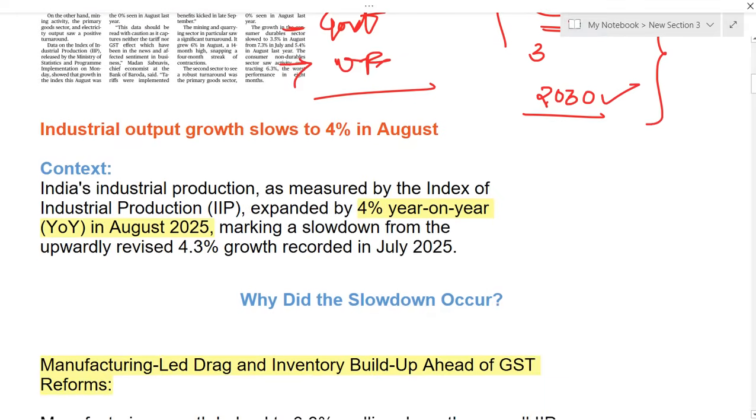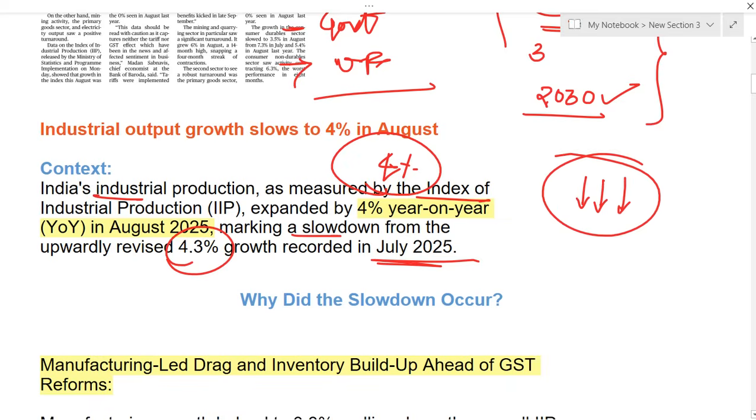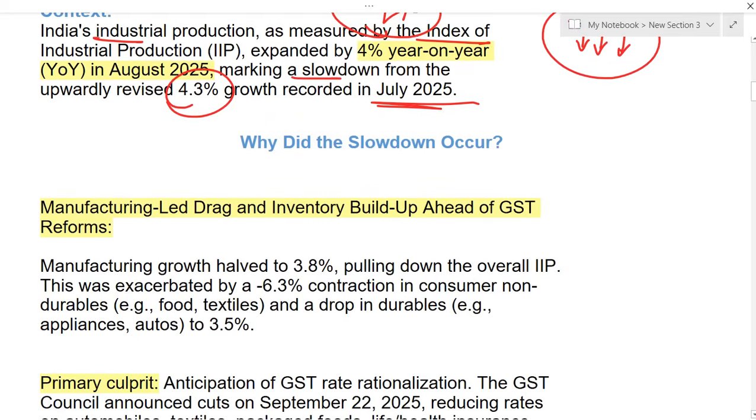Now let us see the context. India's industrial production, as measured by the Index of Industrial Production, expanded by 4% in the month of August. When we compare with July, it recorded around 4.3%, but now in August it is 4%. That means compared to last month, there is decreased growth in these industries. And why did this slowdown occur? The important reason here is manufacturing led drag. There is a decrease in manufacturing, especially half of this growth had fallen down.